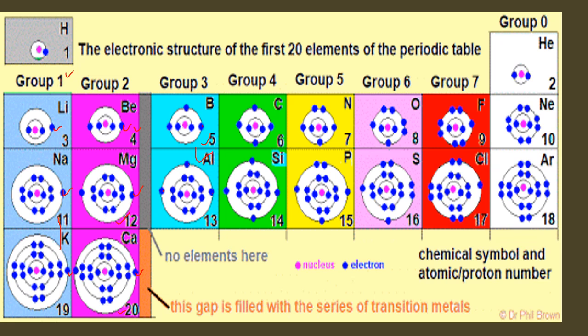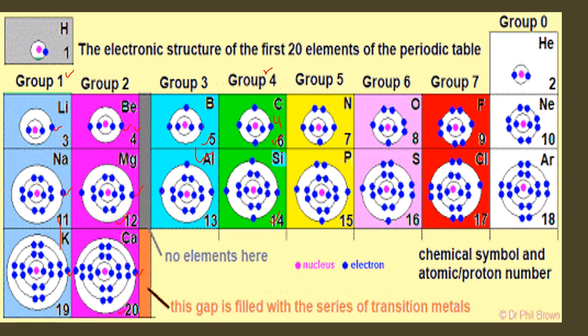Group number 4A or group number 14 is the carbon family, and whatever the atomic numbers of the elements, with the increase in atomic number, the size of an atom increases to accommodate more and more electrons. But at the end, in the valence shell, only 4 electrons will be present. So that's why it goes in group number 4. In this way, they behave similarly because they have the same number of electrons in their valence shell.